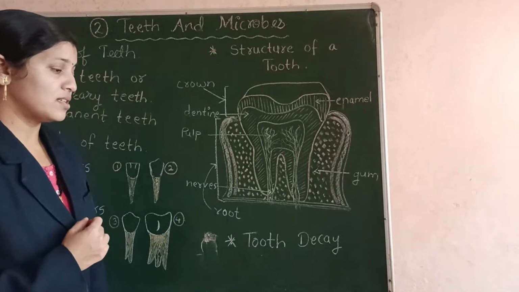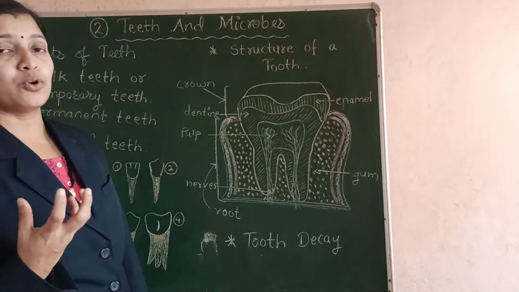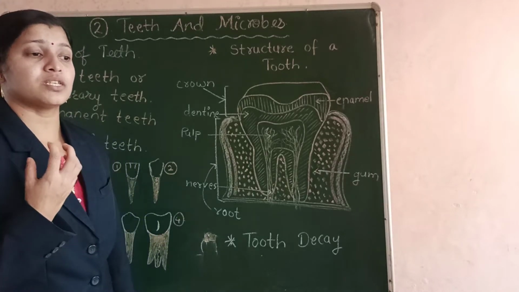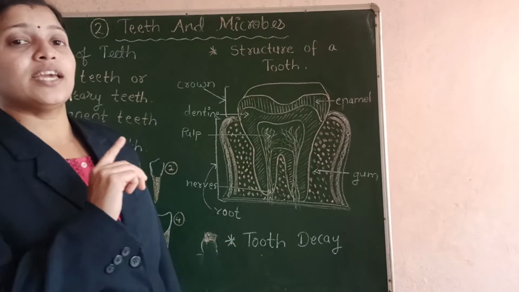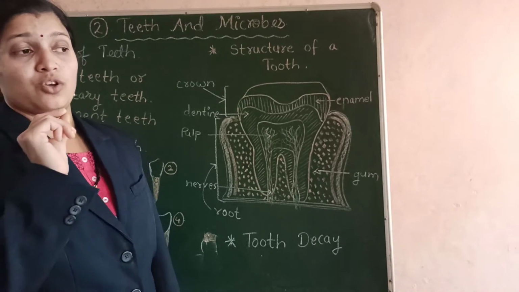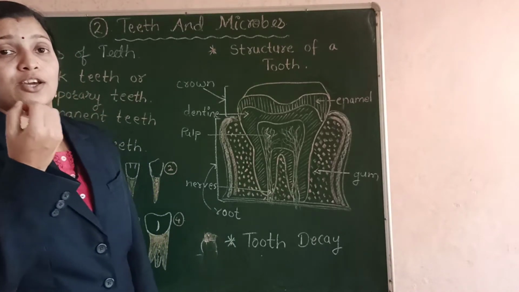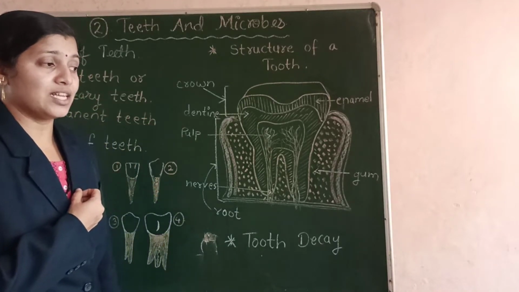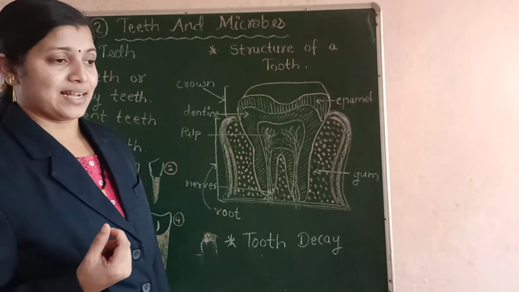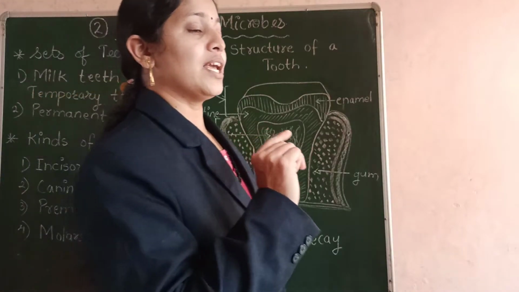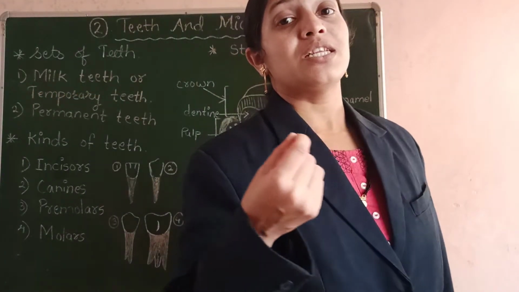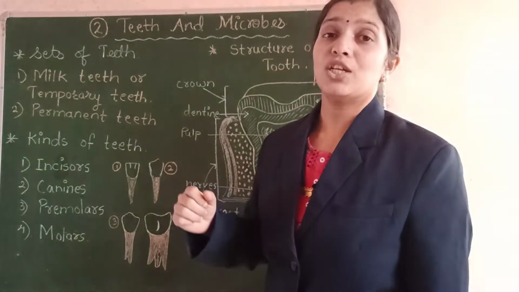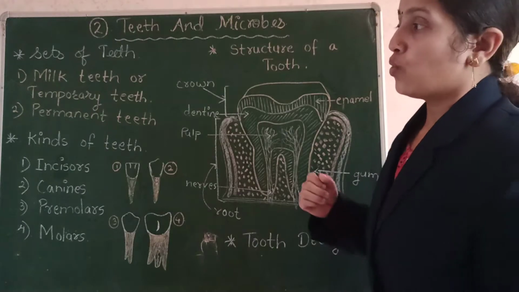And what happens? Germs grow there because of the food. To eat that stuck food, germs start growing there, and a thick layer of germs gets over there, and that layer is called plaque. So the thick layer of germs which is seen on our teeth is called plaque.